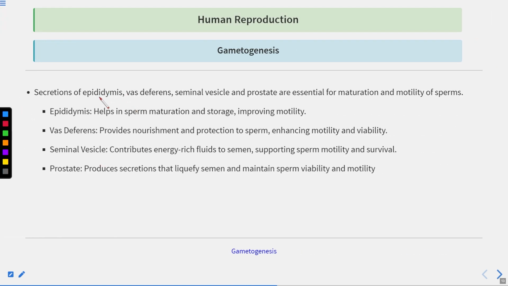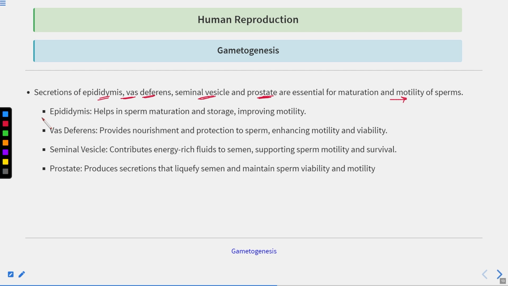Now let's talk about these accessory ducts. The secretions of the epididymis, vas deferens, seminal vesicles, as well as the prostate gland are essential for the maturation as well as the motility of the sperms. The epididymis, vas deferens and seminal vesicles are the accessory ducts, and the prostate is the accessory gland.